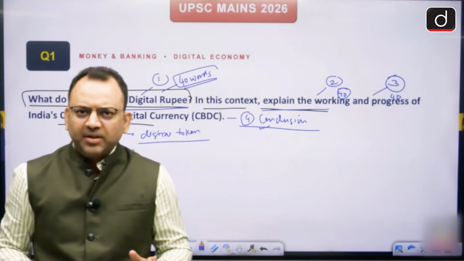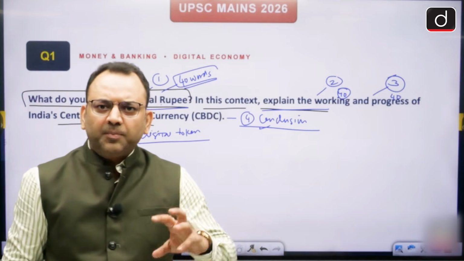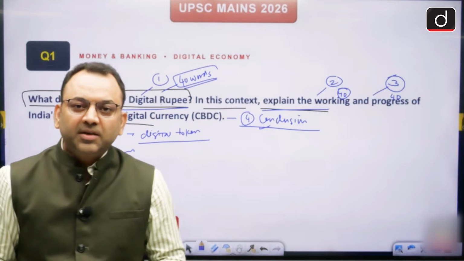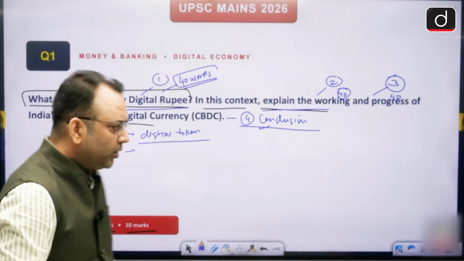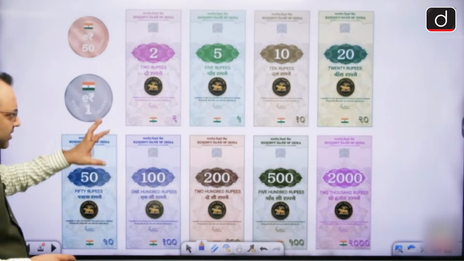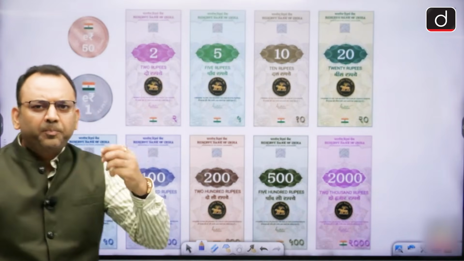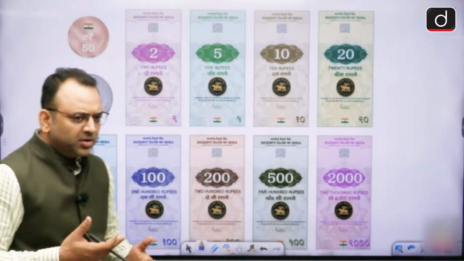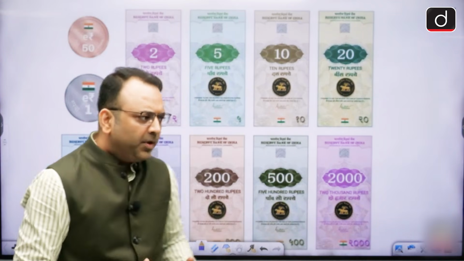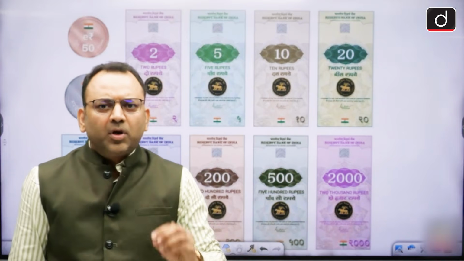They are not cryptocurrency. Cryptocurrencies are decentralized without any third party regulator, but the CBDC is similar to the paper currency but in a digital form, right? So in case you're not aware, this is how it looks like, a digital token of our paper currency, a kind of a picture of our paper currency. So RBI issues denominations of rupees 2, 5, 10, and maximum it may be 2000, but rupees 5000 is the majority of the tokens printed, right?